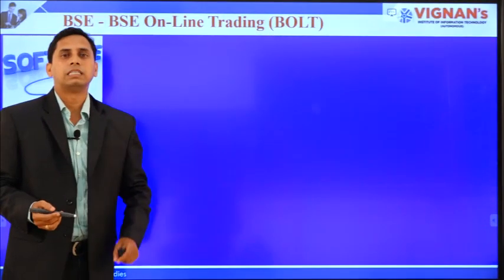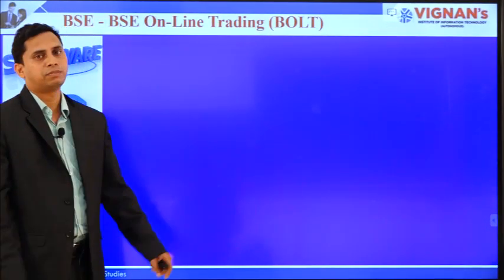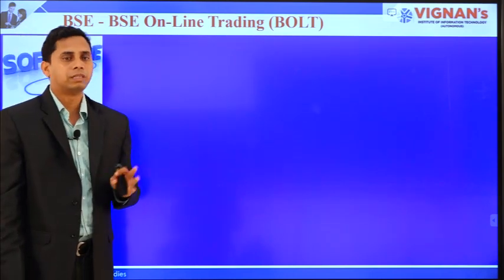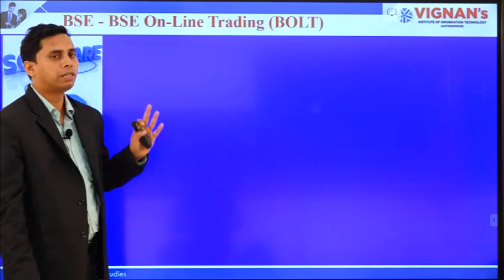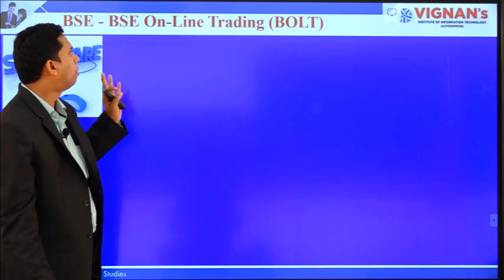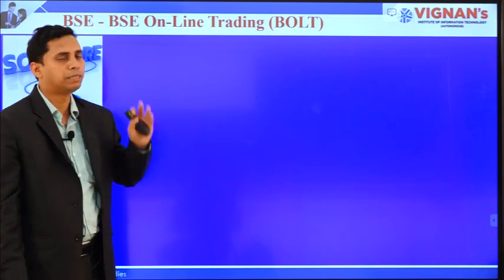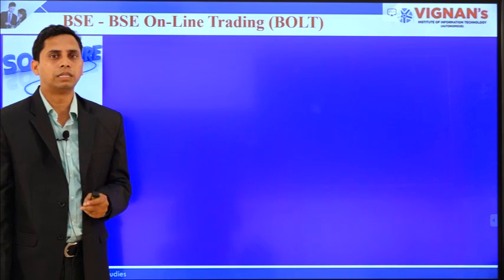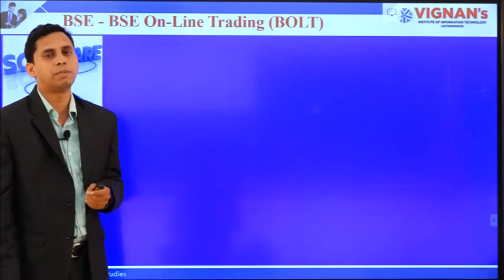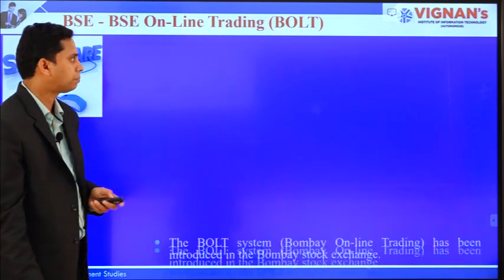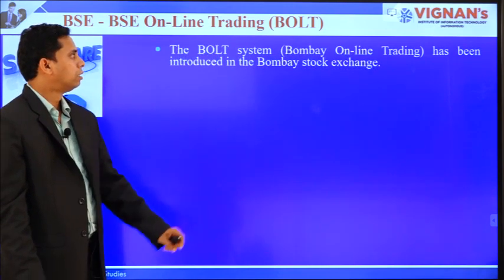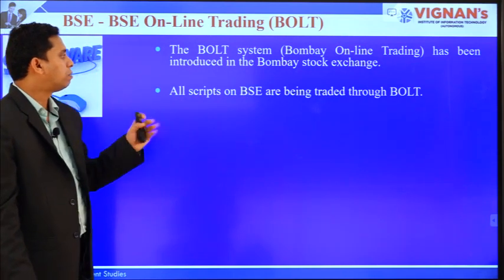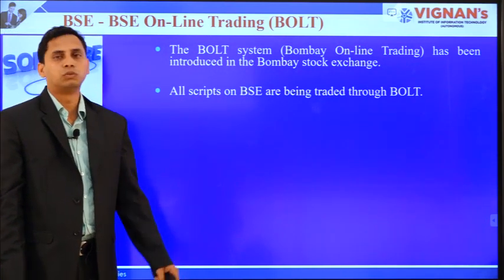Now, let us see the Bombay Stock Exchange's trading platform. The Bombay Stock Exchange trading platform is known as the BSE Online Trading platform, BOLT. BSE's online trading platform BOLT is the software introduced by the Bombay Stock Exchange for the traders, and all scrips on BSE are traded through BOLT.